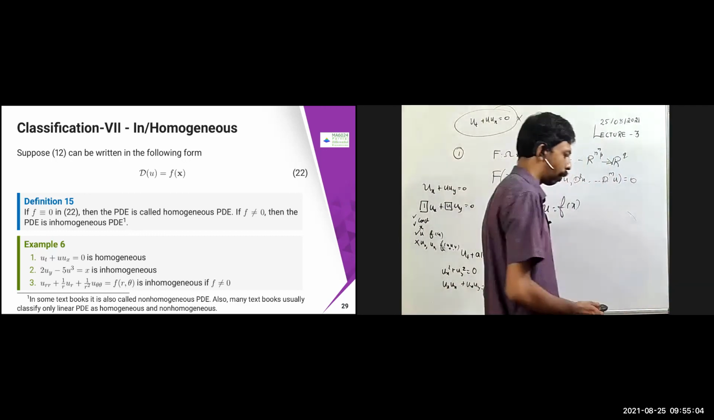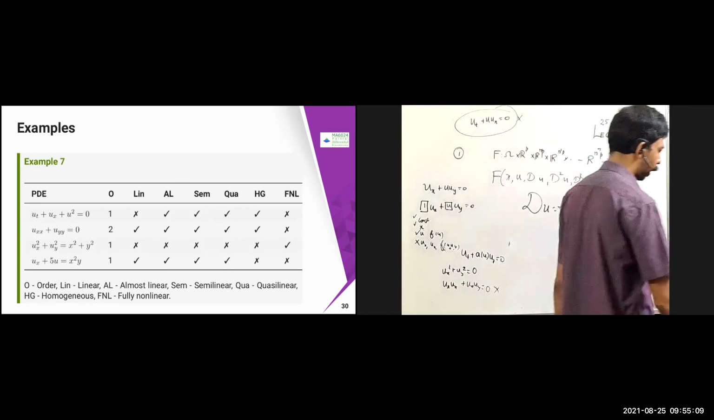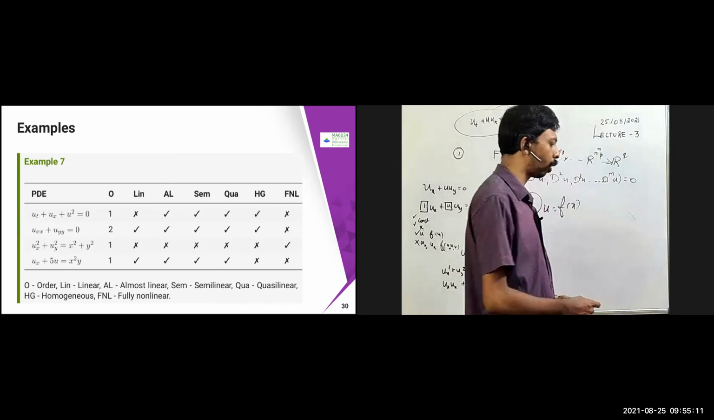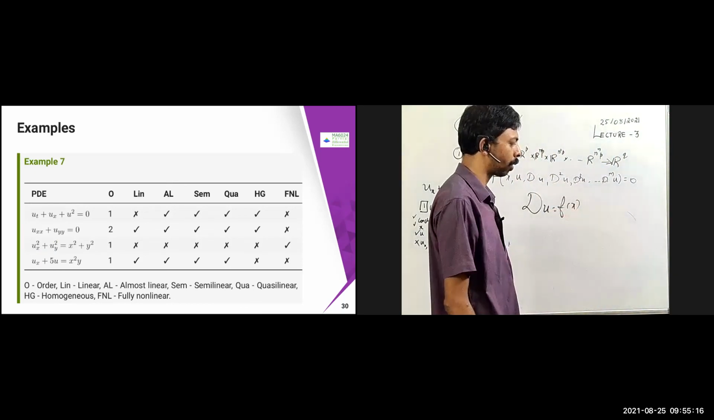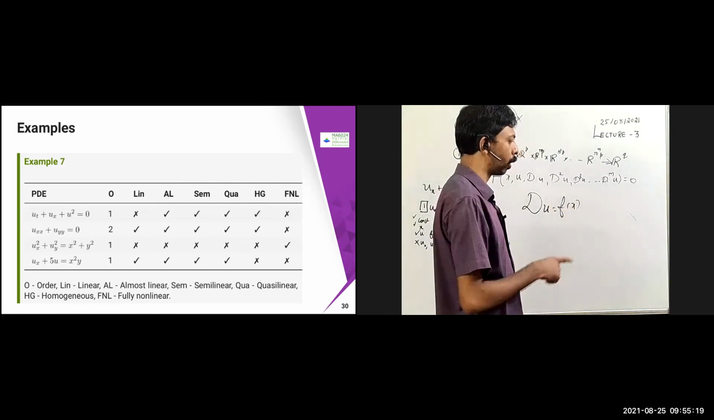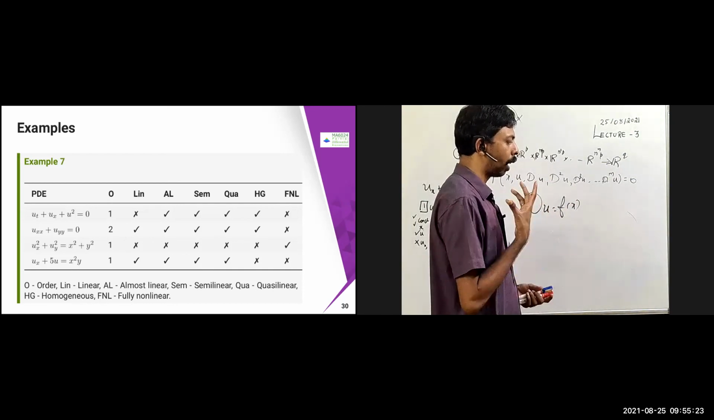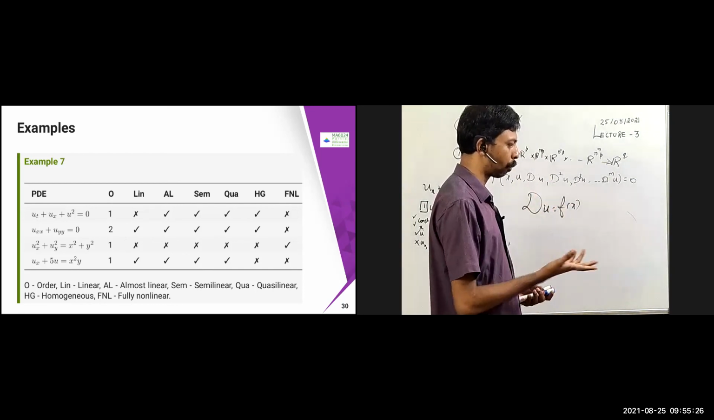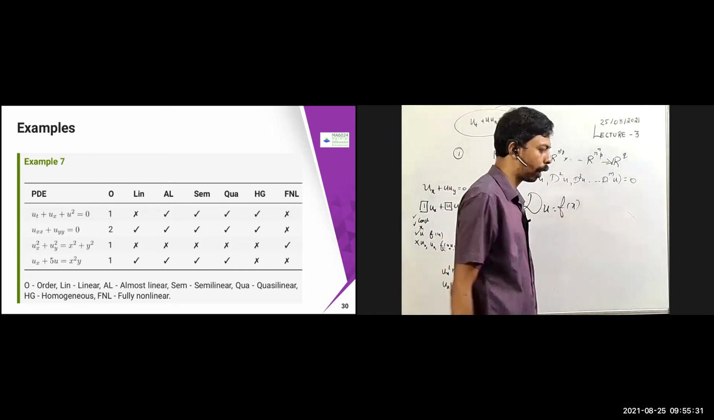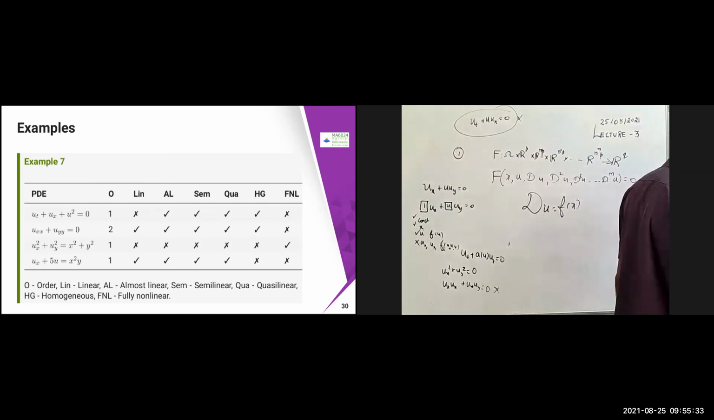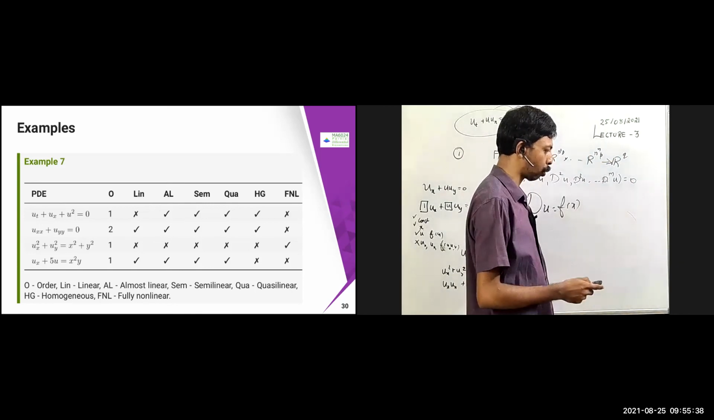So these are some examples. You can create a table like this with ut plus ux equal to u square equal to 0. You can put whether it is homogeneous, the order of the PDE, and then whether it is linear, non-linear, almost linear, semi-linear, quasi-linear, or fully non-linear. All this classification you can do, and you can put more tick marks as you wish. This one I leave as an exercise, because based on this you are going to solve some exercise problems which I have already posted in the Google Classroom.